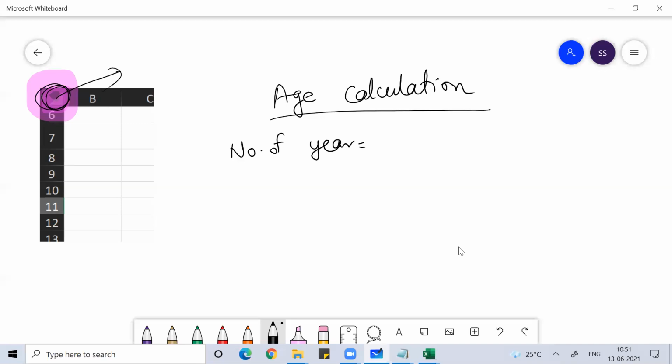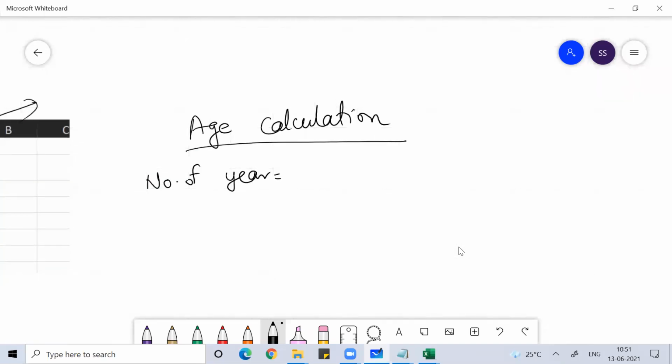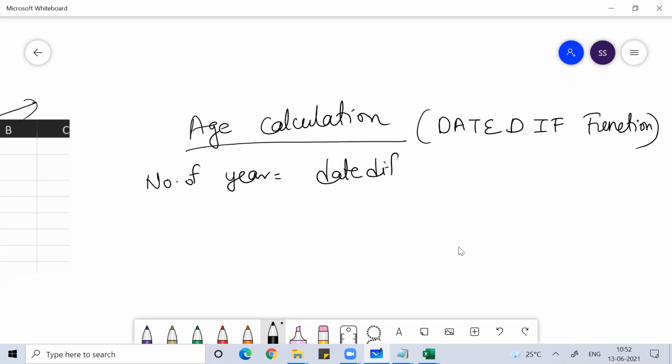So what is the formula, guys, to use it? The formula you use is DATEDIF. This is the function, guys. This function is very controversial, in the sense that whenever you write any function in Excel, Excel will help you get the answer, but with this function, Excel will not tell you anything. So, DATEDIF.